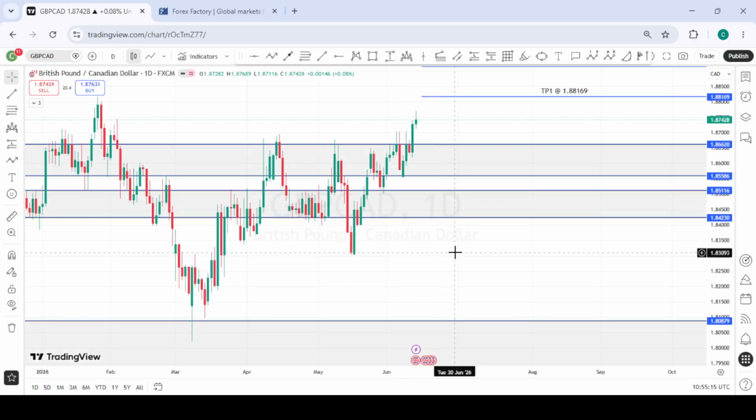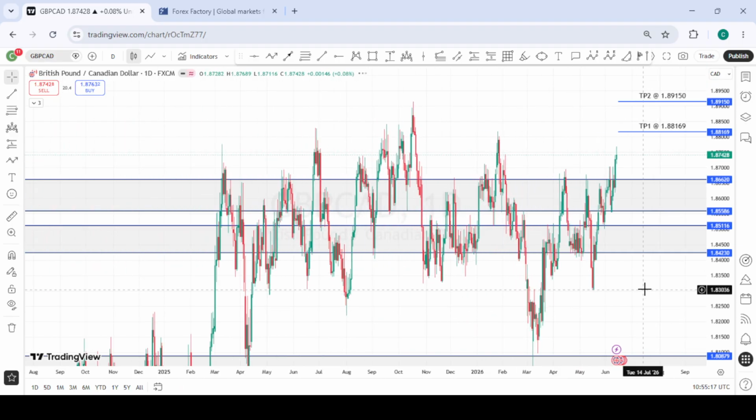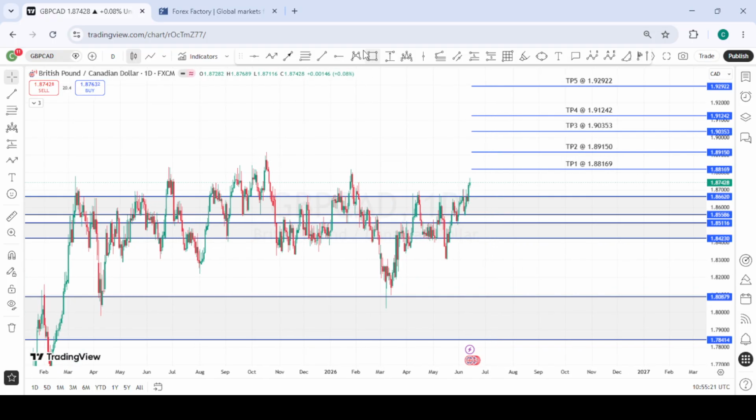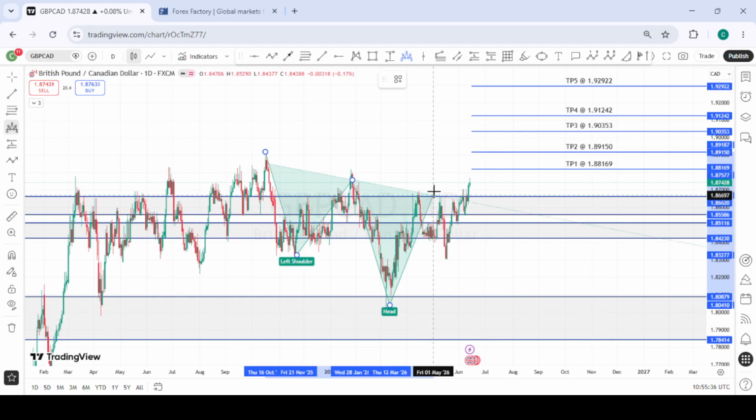This is GBPCAD, and so for GBPCAD, I think some weeks ago we identified this potential inverse head and shoulder which is forming. So this is the move right here. We have price reacting from a strong area, a weekly area, I think monthly area of interest right here, and it's giving us a possible inverse head and shoulder formation. So this is the left shoulder, this is the head, and this is the right shoulder.